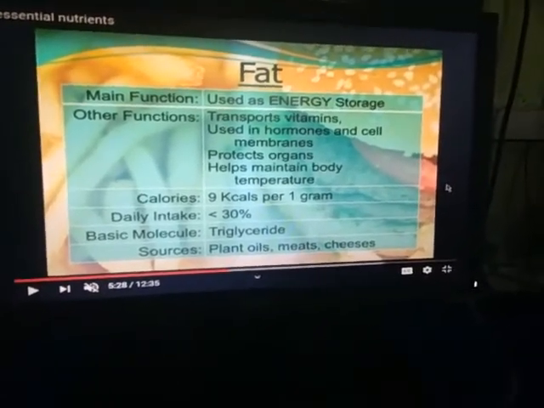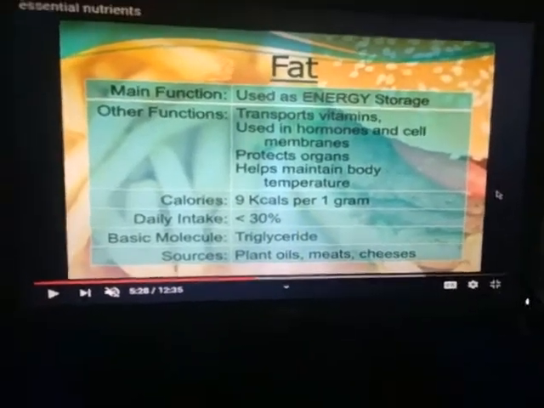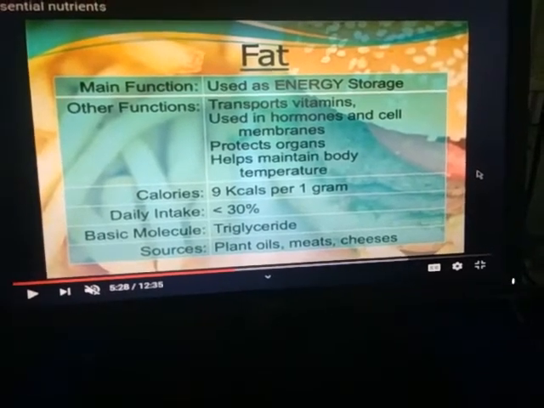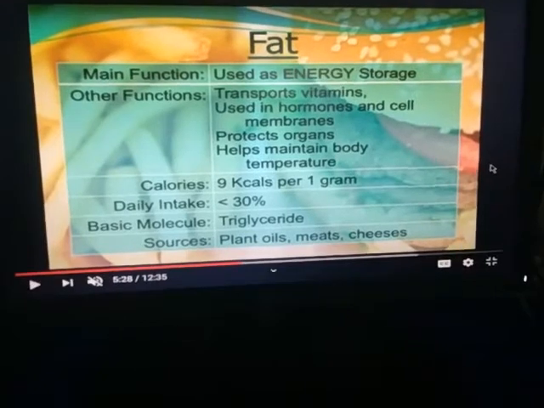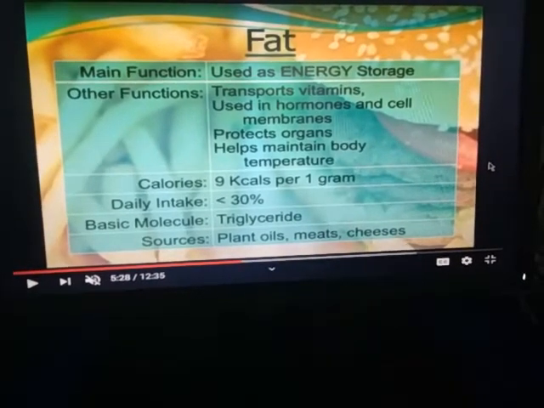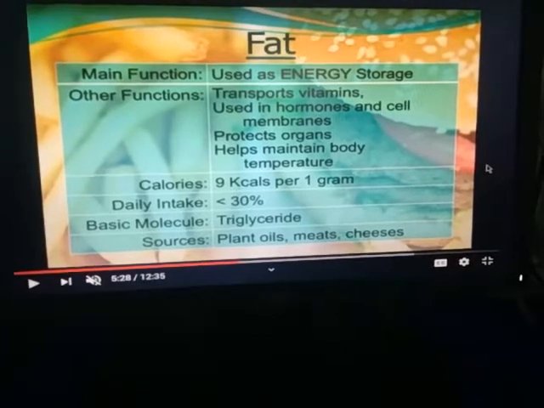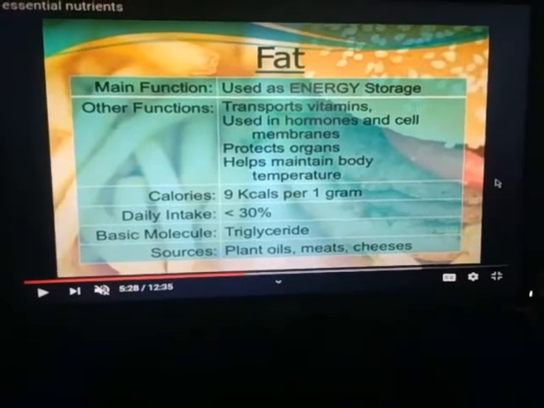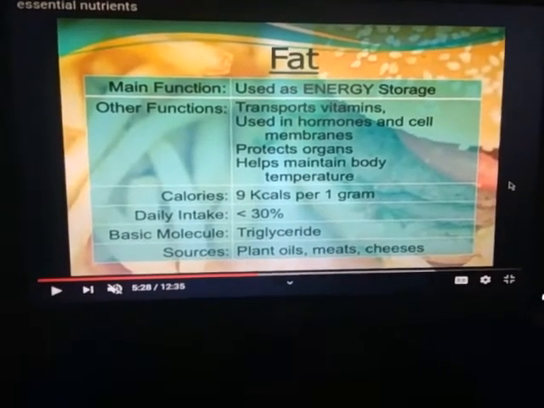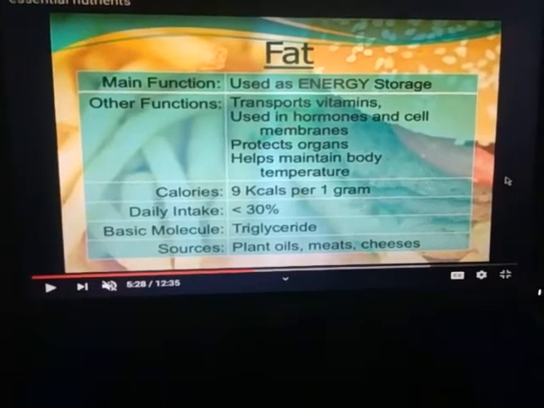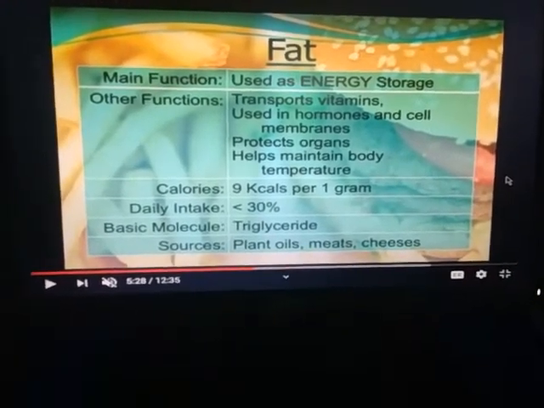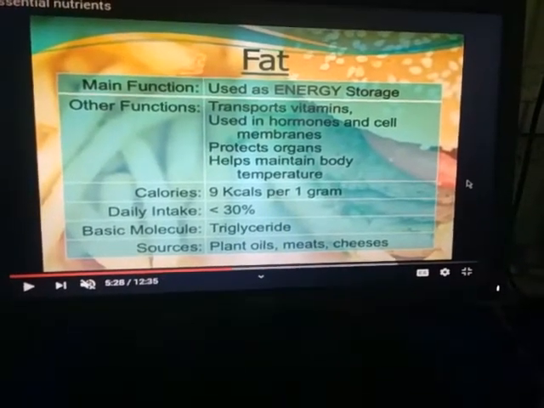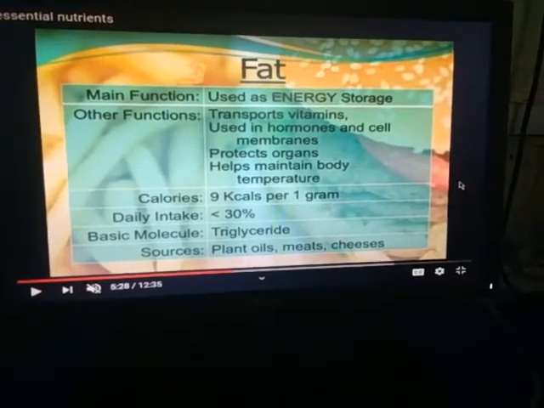Now we come to the second essential component, that is fat. Its main function is energy storage. Other functions: it transports vitamins, is used in hormones and cell membranes, protects organs, and helps maintain body temperature. 1 gram of fat contains 9 kilocalories of energy. Daily we should take less than 30% of our diet in the form of fat. The basic molecule of fats is triglyceride. Fats are obtained from plant oils, meats, cheese. These are the chief sources of fats.